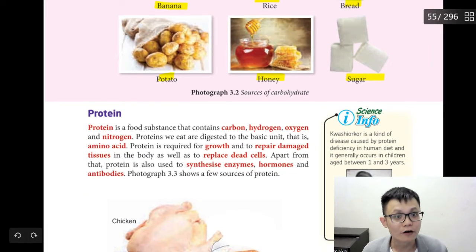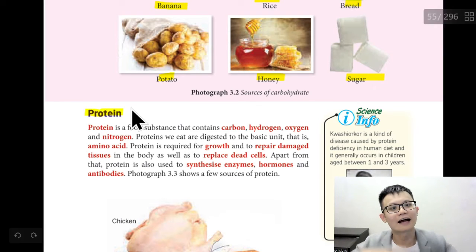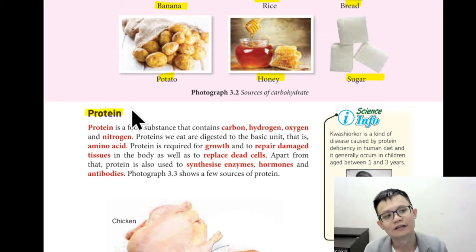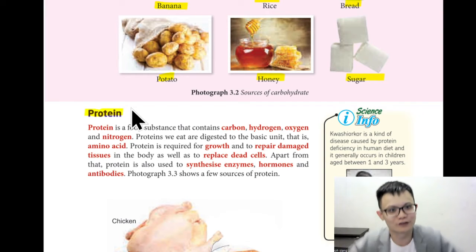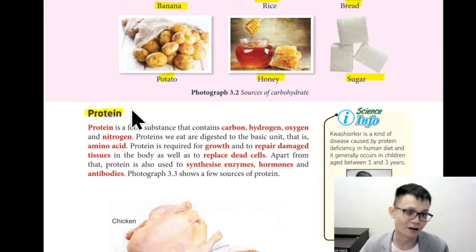Okay, so let's move on to protein. Yes, so protein is for a guy. Let's say the guy wants to build a lot of muscle, so he wants to attract the girl, correct or not? He wants to build muscle, so you need to consume a lot of protein.